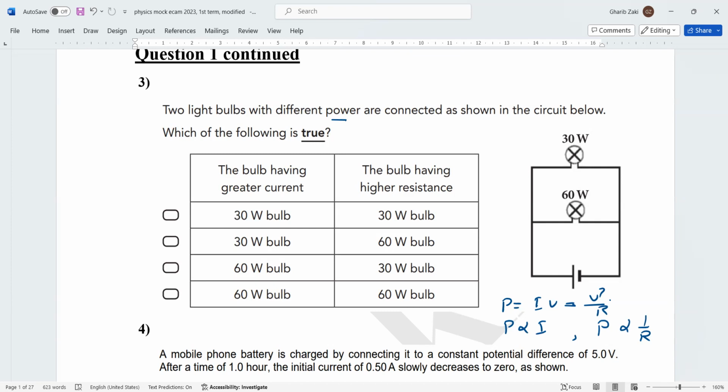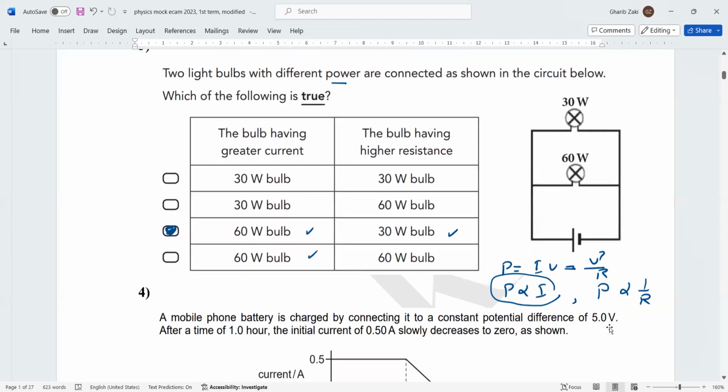The one with greater power has greater current, because P is directly proportional. So the greater power here is this one. Now, which one has higher resistance? The higher resistance here is 30 pi. So the correct answer here is this one.